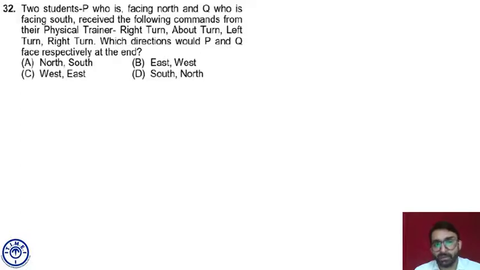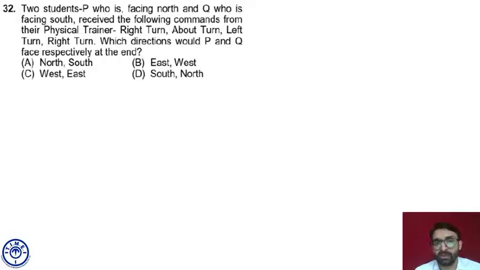Right turn, about turn, left turn, right turn. P is facing west. So I can say my answer has to be C. The only answer choice for which P is facing west is C, Calcutta. So the answer is C. Without calculating the direction in which Q is facing after following these commands, we can answer the question. But still we can figure out the direction in which Q is facing.